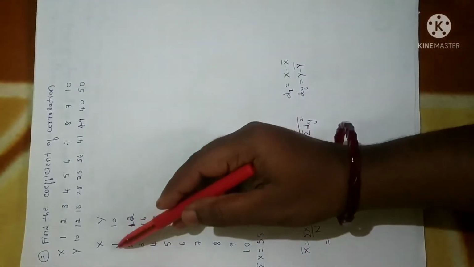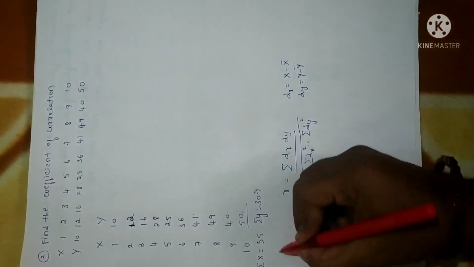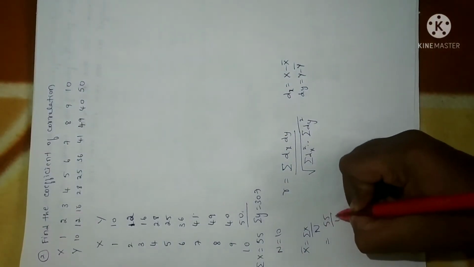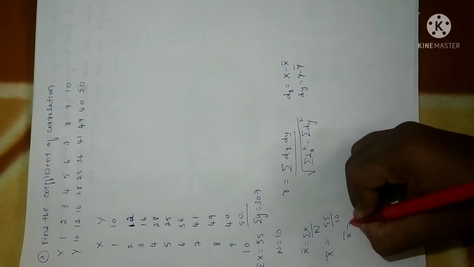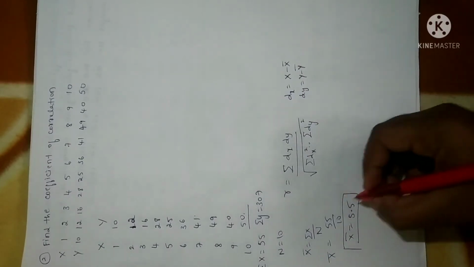Now count the number of data. 1, 2, 3, 4, 5, 6, 7, 8, 9, 10. So n value is 10. Now substitute, you will get x bar as 55 divided by 10. Fine. So after simplification, you will get x bar as 5.5.